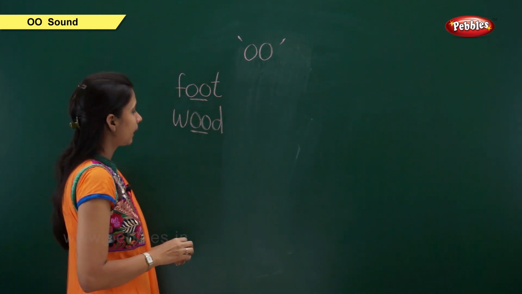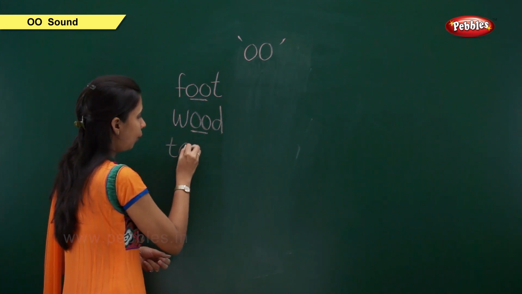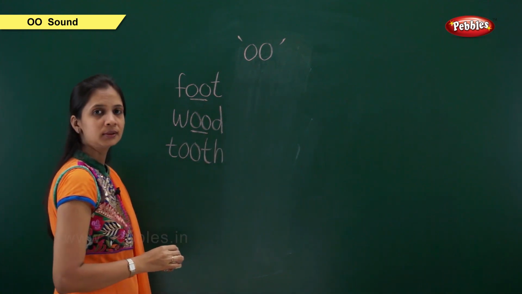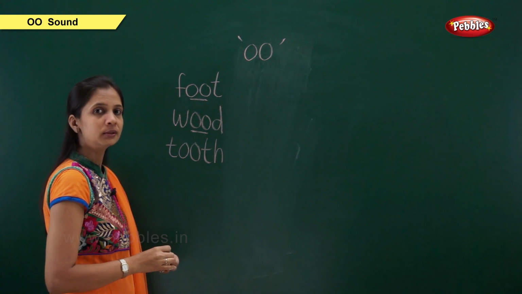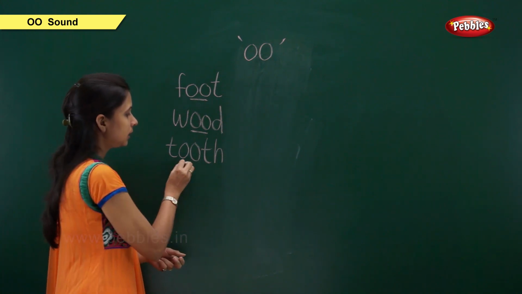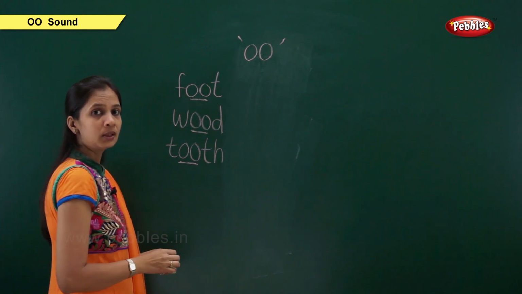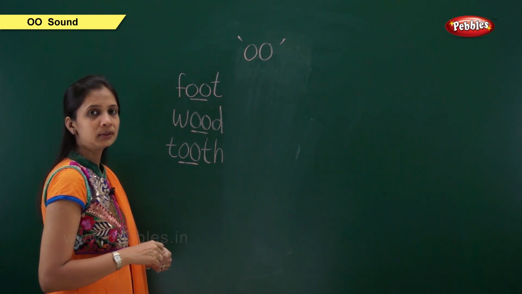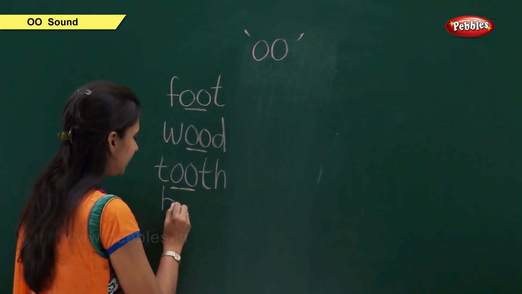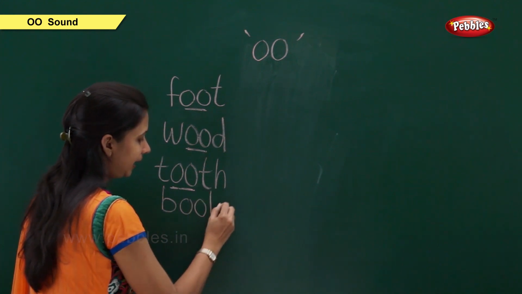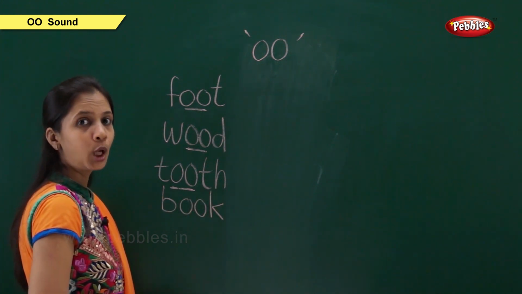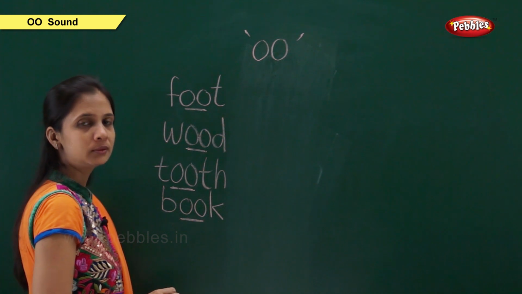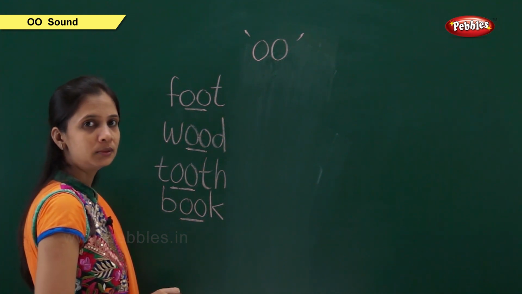Next is T-O-O-T-H, tooth. Here also, this OO sound is short. Okay. Next is B-O-O-K, book. Here also, this OO sound is short. So, book.